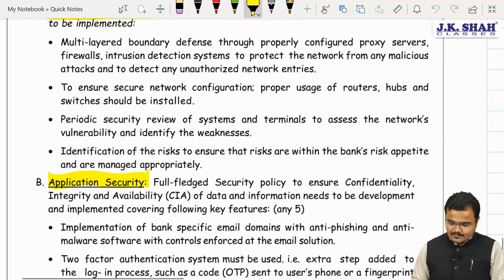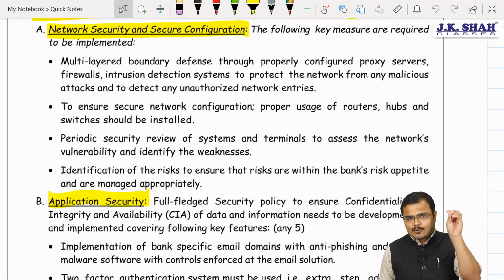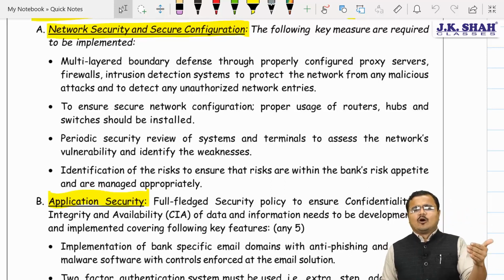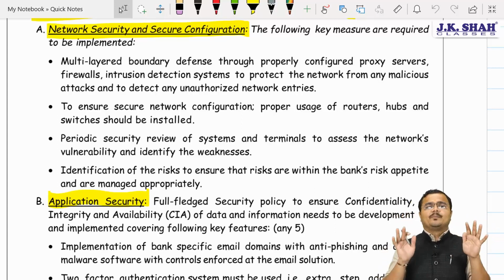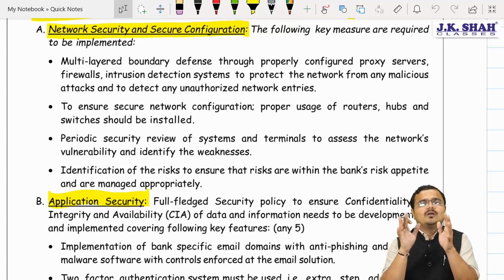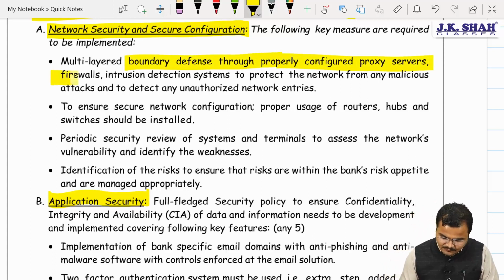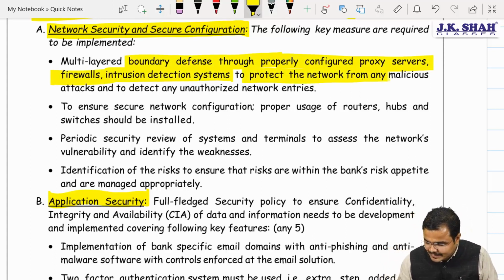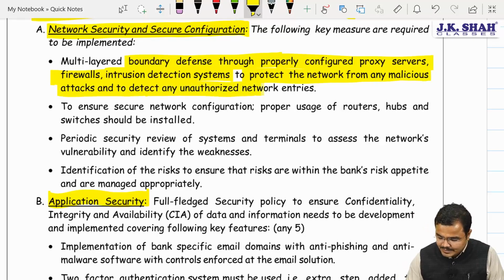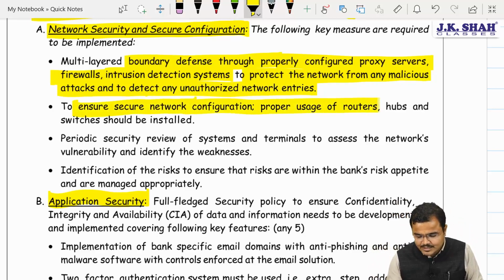Now when I am talking about network security, what am I supposed to do? Sir, all the network related components like proxy servers, firewalls, routers, switches, hubs should be properly installed and regularly verified, ensuring that they are generating genuine results. Say this: multi-layer boundary defense through properly configured proxy servers, firewalls, and intrusion detection systems to protect the network from any malicious attack, and to detect any unauthorized network entries, must be there. Second, sir, to ensure secured network configuration and proper use of routers, hubs, switches must be done.